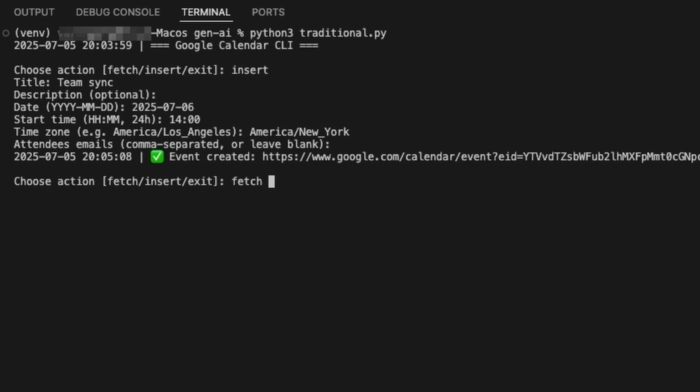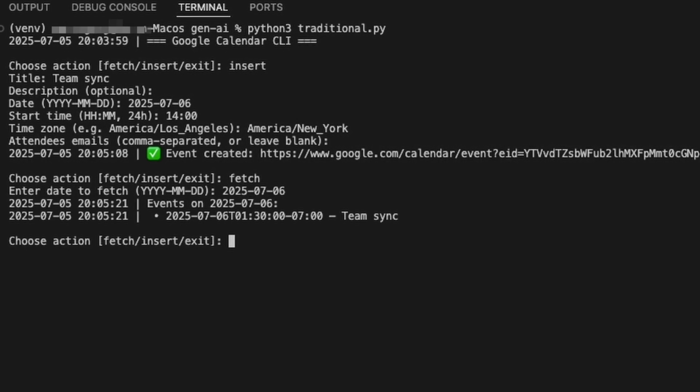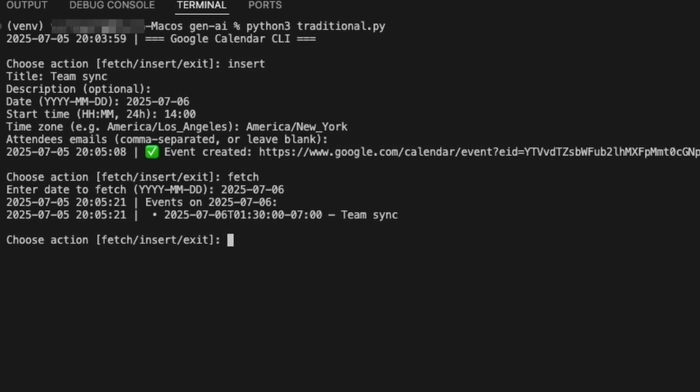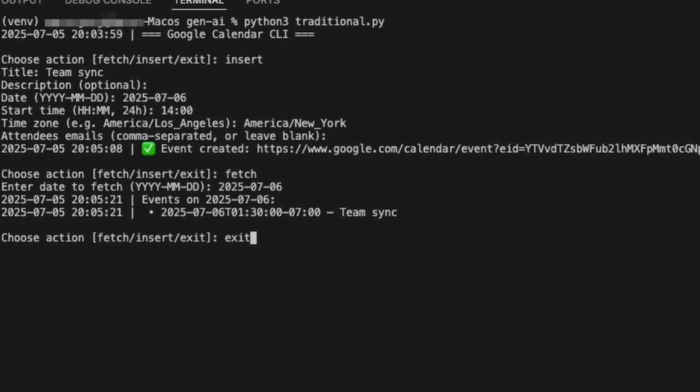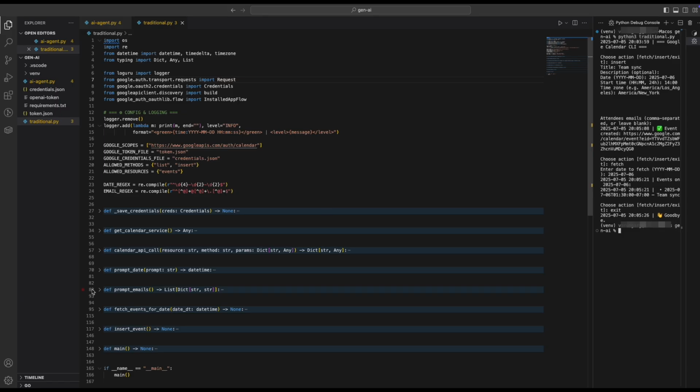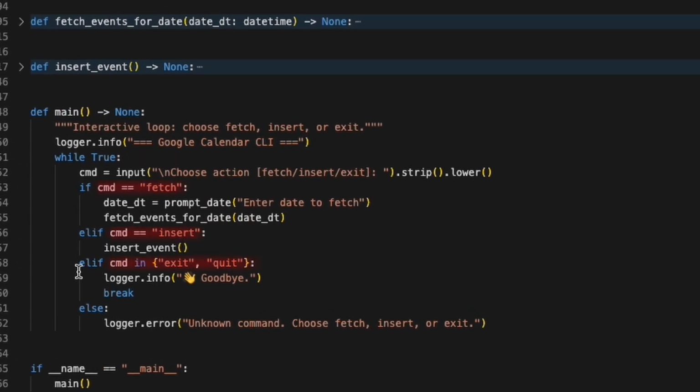Now let's try fetching the events for a specific day. We enter July 5th, 2024, and it pulls up our events for that day. It's like it's working fine, right? But here's the problem. Everything looks simple on the surface until we look under the hood. Let's start with the main function, offering a good command line menu. Fetch, insert, or exit. Feels like we're back in 2005, doesn't it?